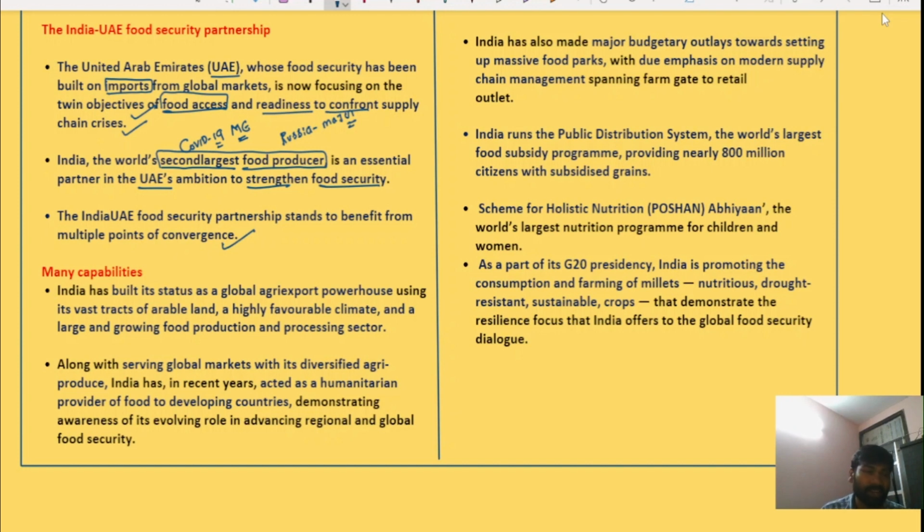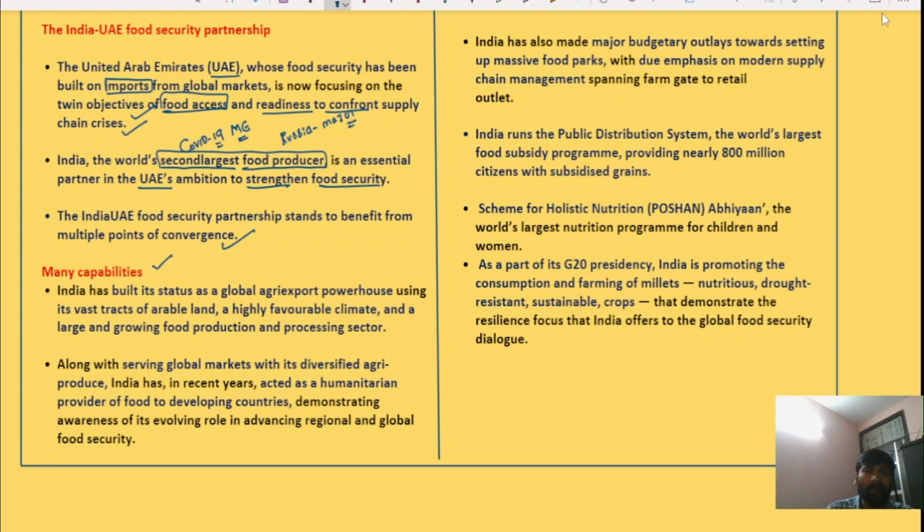We will also understand what those points of convergence between these two countries are. But first, understand India's capabilities in supplying food to the world. What are the existing capabilities of India?